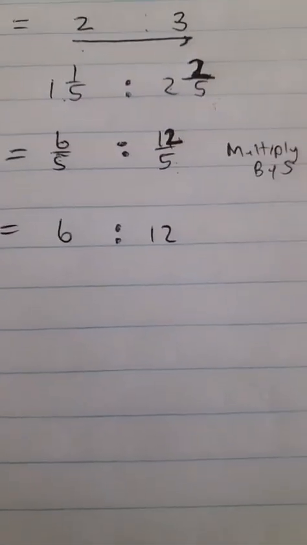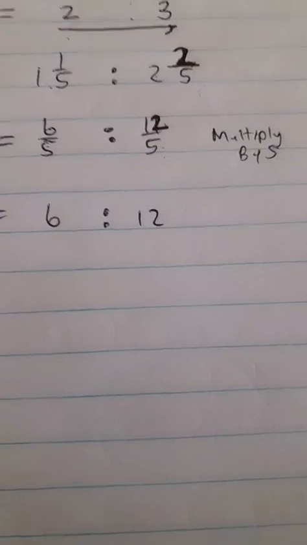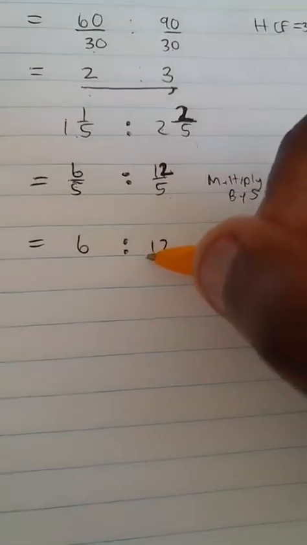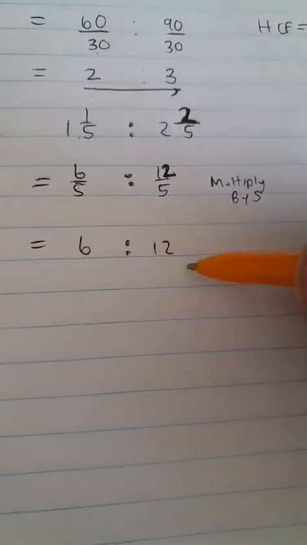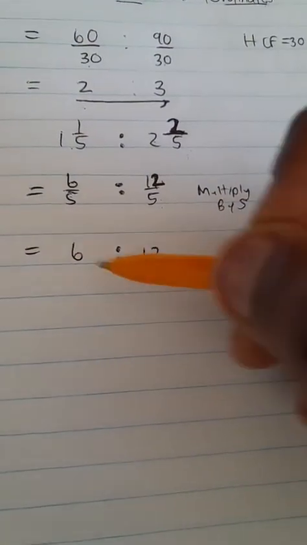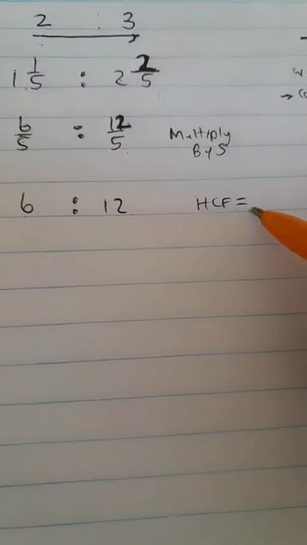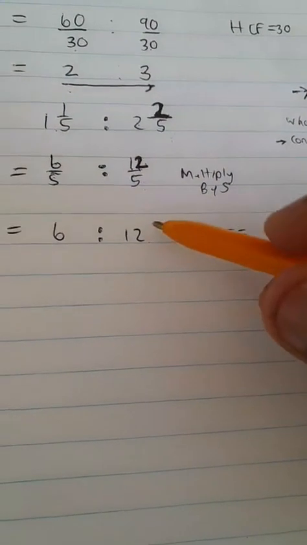Now we have whole numbers, guys. They are both whole numbers, both of the same type. So now we can simply find the highest common factor between 6 and 12, which I know you guys will tell me in the comment section what it is. The highest common factor between 6 and 12.